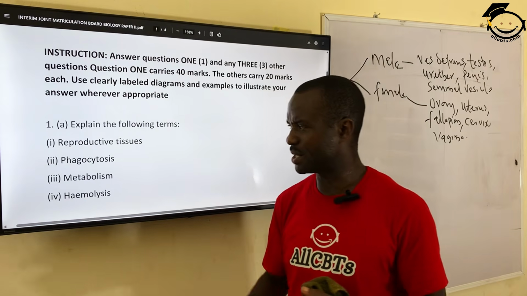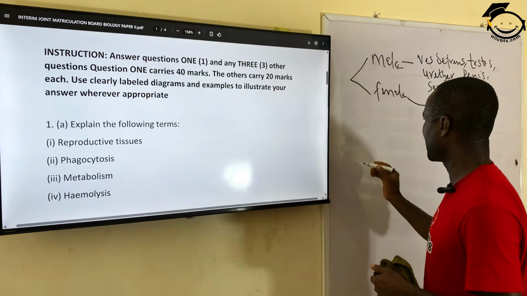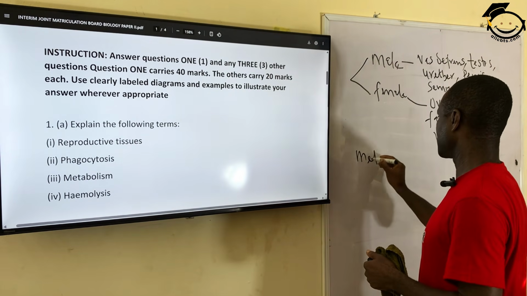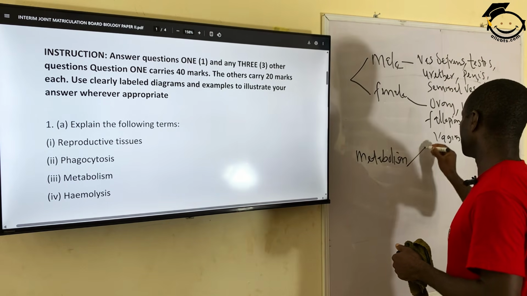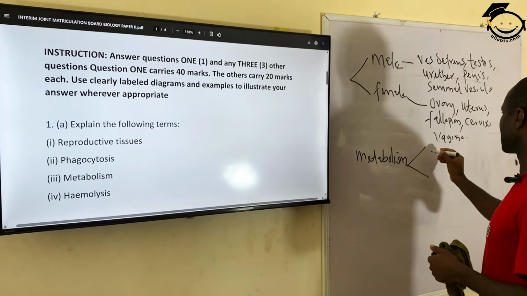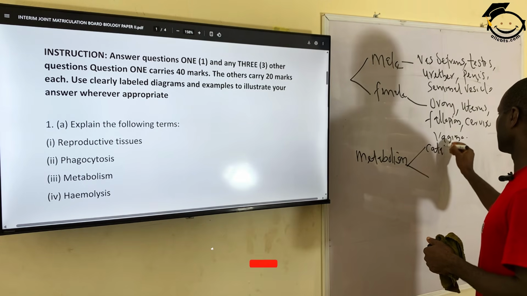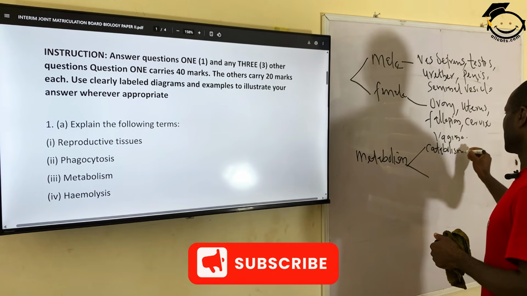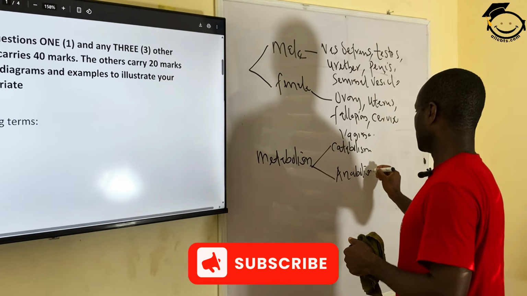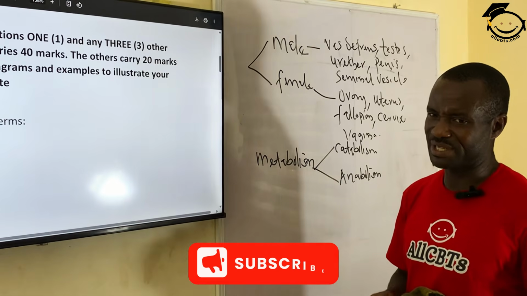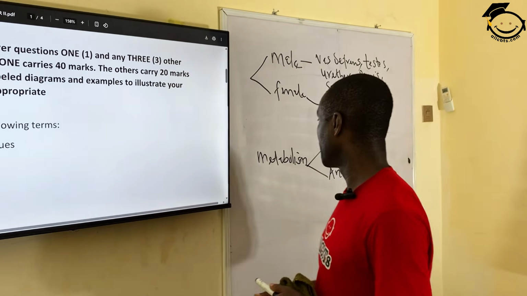All these are metabolism. Now, metabolism can be classified into two. We said they are all chemical reactions taking place in the body. Then we have catabolism and anabolism. These are the two cellular activities in the body.